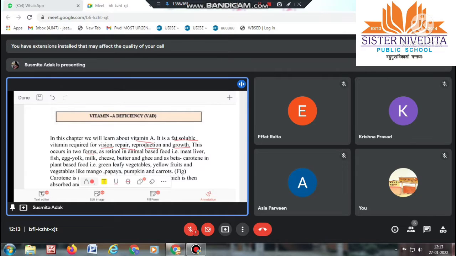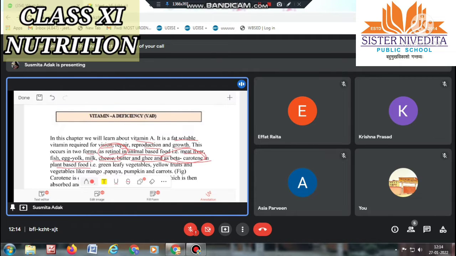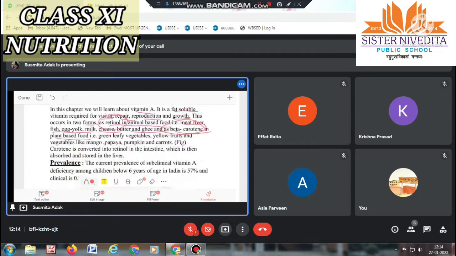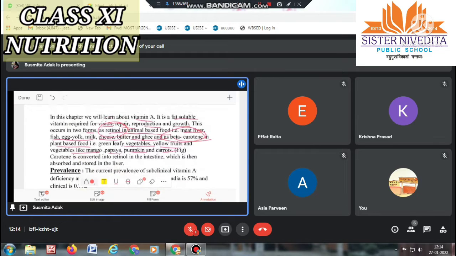These occur in two forms, as retinol in animal based food, that is meat, liver, fish, egg yolk, milk, cheese, butter and ghee, and as beta carotene in plant based food. So there are two types of vitamin A. One is retinol and another one is beta carotene. Retinol is present in animal based food and beta carotene is present in plant based food, that is green leafy vegetables and yellow fruits and vegetables like mango, papaya, pumpkin, carrots. Inside all these vegetables and fruits, vitamin A is present.